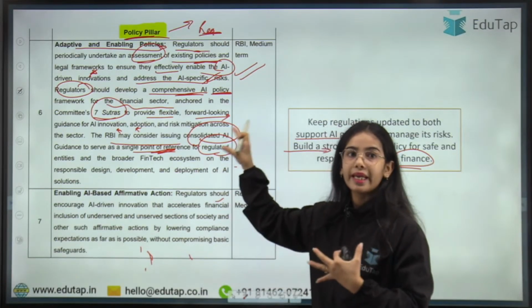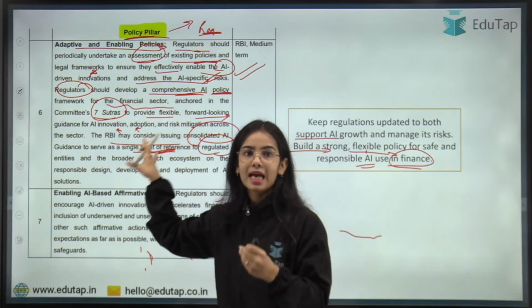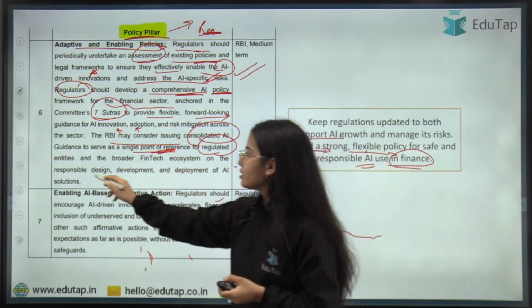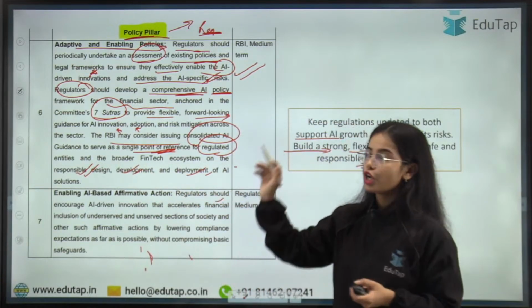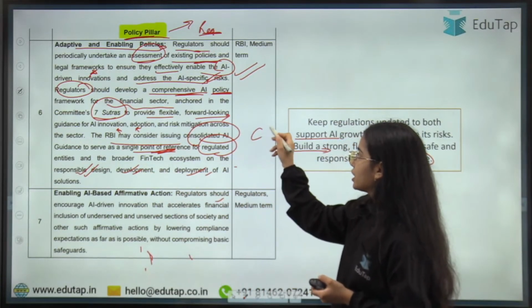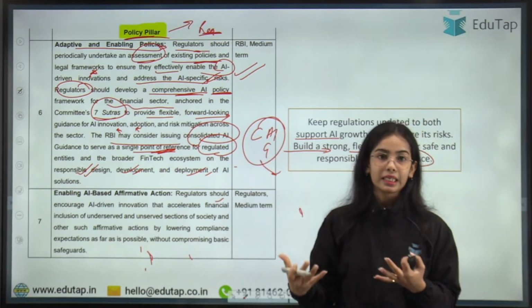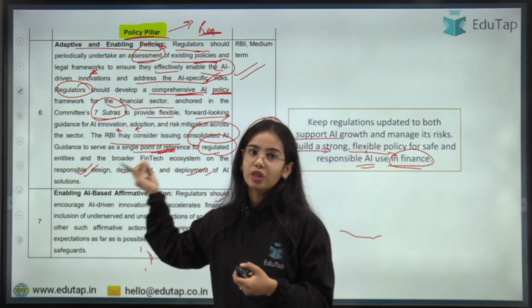The consolidated AI guidance could be provided by the Reserve Bank of India so that the regulated entities have a single point of reference for how they can have the responsible design, development and deployment of AI solutions. So the RBI can provide a consolidated AI guidance, a single point of reference for the regulated entities.